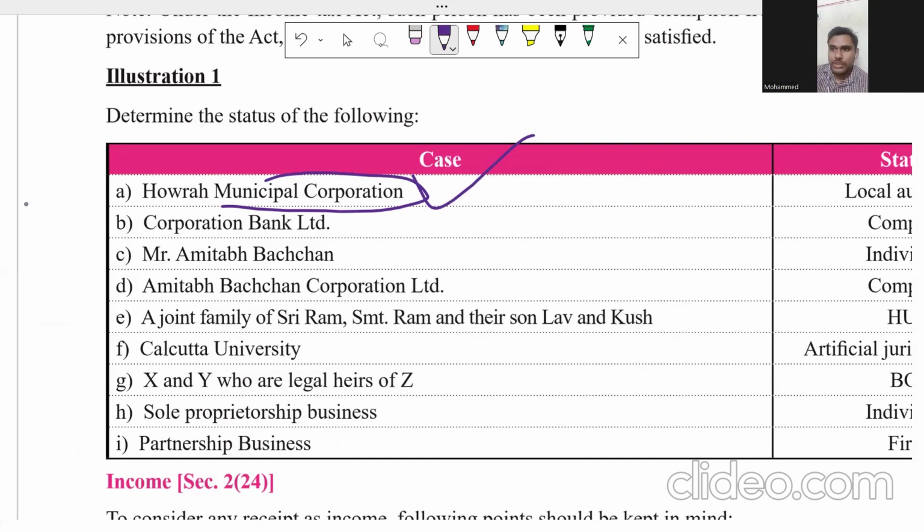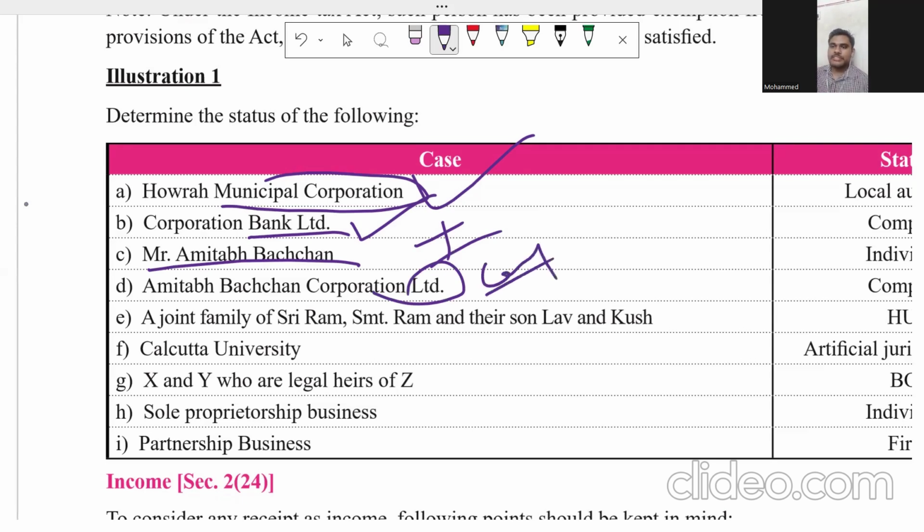And Corporation Bank Limited. What is at the end of the word? Limited. Limited comes under the company. Mr. Amitabh Bachchan. Who is Amitabh Bachchan? He is an individual. And Amitabh Bachchan Corporation Limited. Again, the word limited. When you see the word limited, you have to understand it's a company.